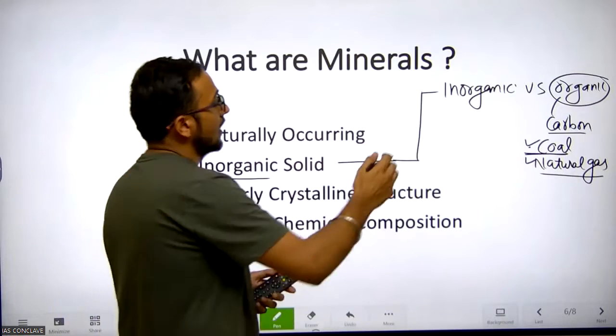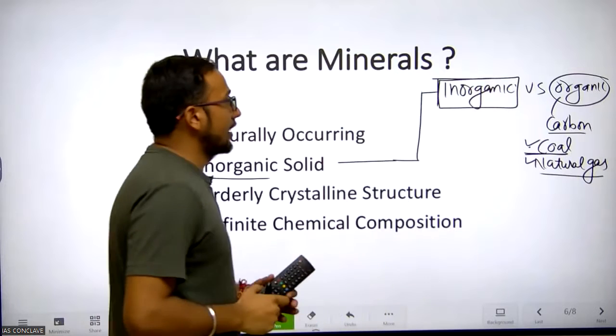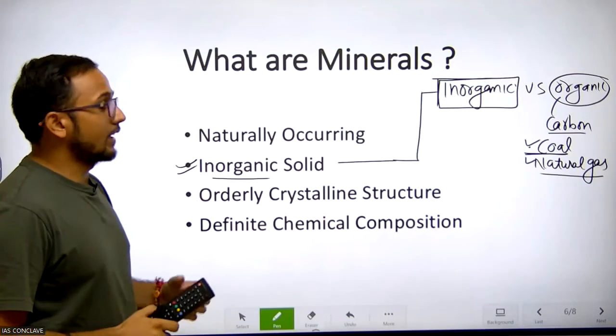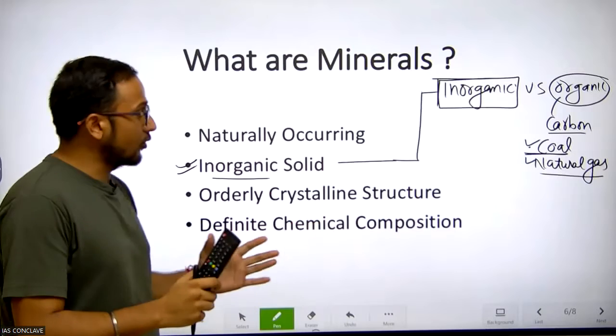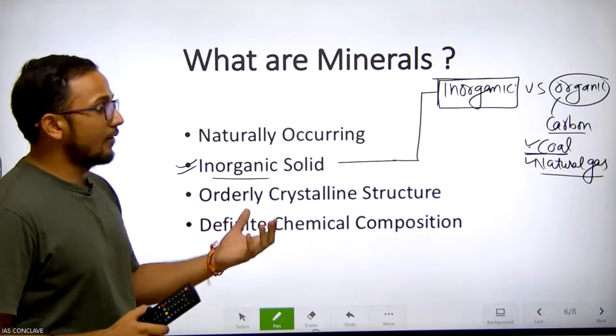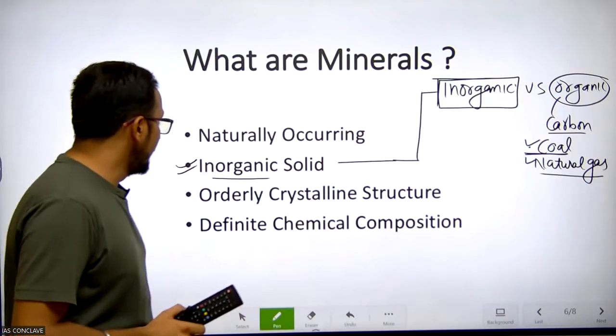So minerals are those which are inorganic. They are inorganic because they are formed by natural processes, like our tectonic plate movement. In the tectonic plate movement, when the magma erupts and forms lava and solidifies, that's why after that they become minerals.